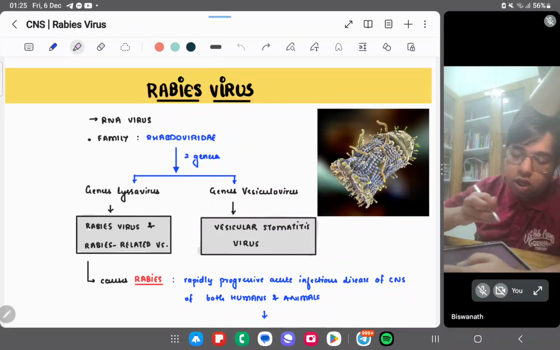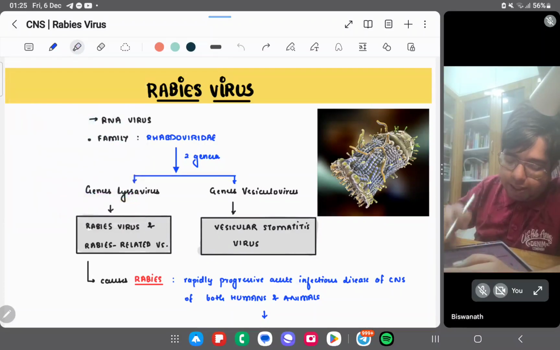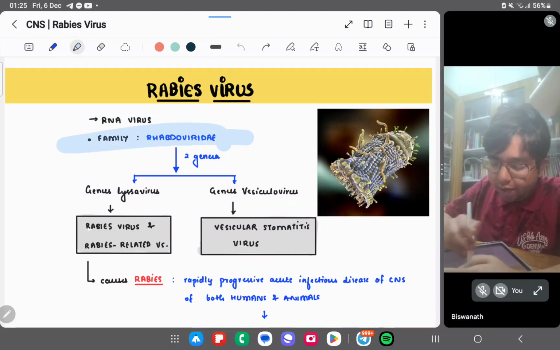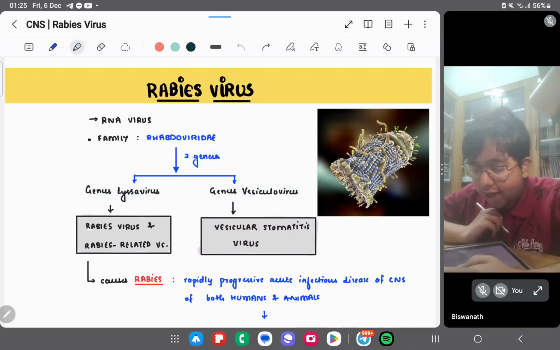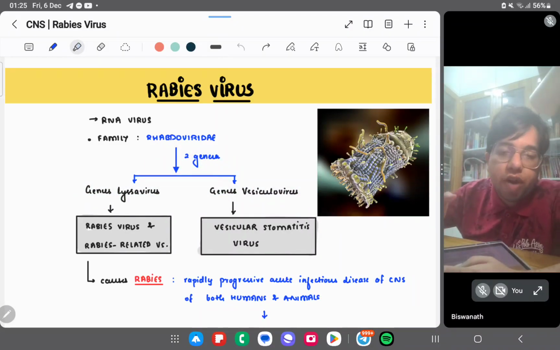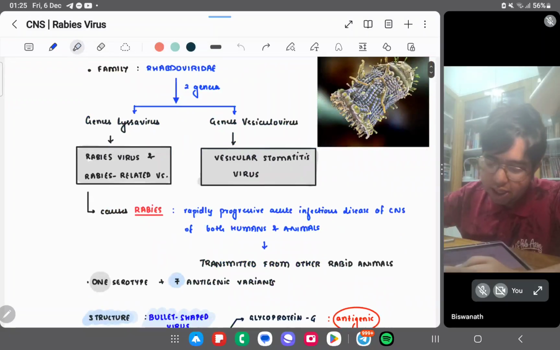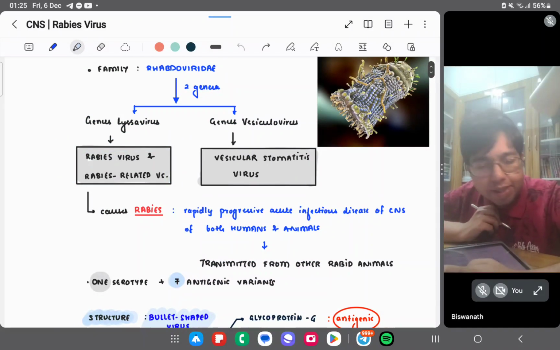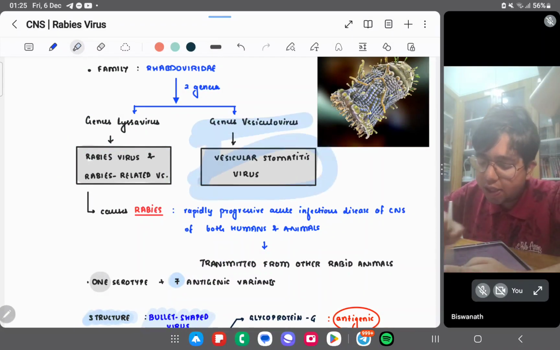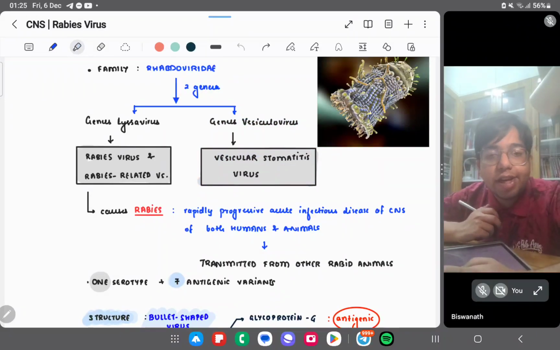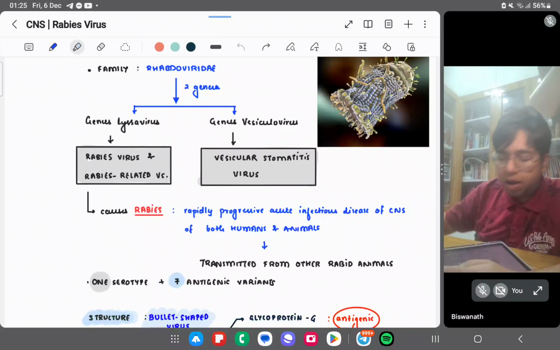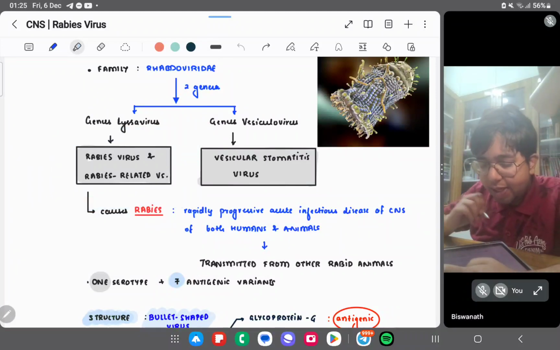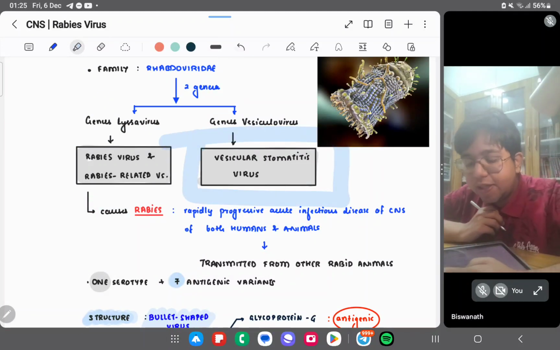Rabies virus. What is rabies virus? It is an RNA virus. Family is Rhabdoviridae. Two genera are there: Lyssavirus and Vesiculovirus. Lyssavirus contains rabies and rabies-related viruses, while Vesiculovirus causes vesicular stomatitis virus. So two genera, Lyssa and Vesiculo. Lyssa will be rabies virus and rabies-related, and Vesiculo will be vesicular stomatitis virus.